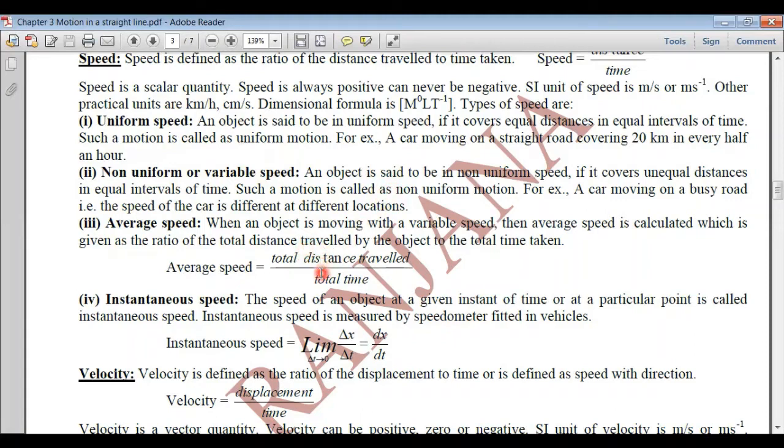Whenever the speed is variable, we calculate average speed, which is given by total distance upon total time. Instantaneous speed is the speed of an object at a particular instant of time, that is, the time interval is very short. Delta t is tending to 0, so this delta x upon delta t can be written as dx upon dt. This is the differentiation of x with respect to time, and such a speed we call instantaneous speed.